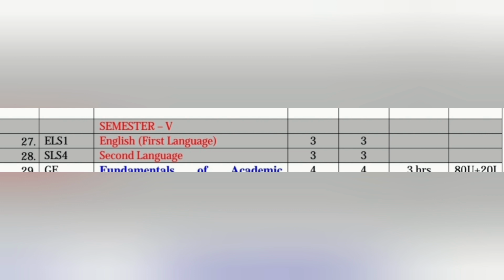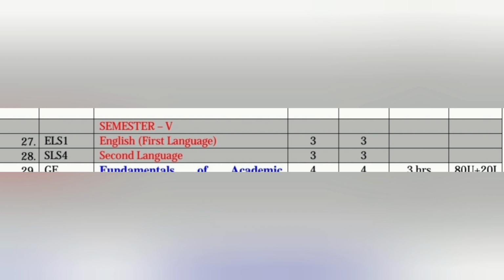English language. This subject has a total of 3 classes per week and 3 credits, meaning if you pass this subject you will get these 3 credits. Total marks for this subject are 100, with 80 for semester exams and 20 for internal exams, and the exam duration is 3 hours. In the syllabus you have a total of 3 units.